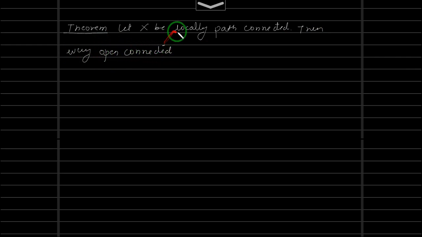Let X be locally path connected, then every open connected subset of X is path connected.